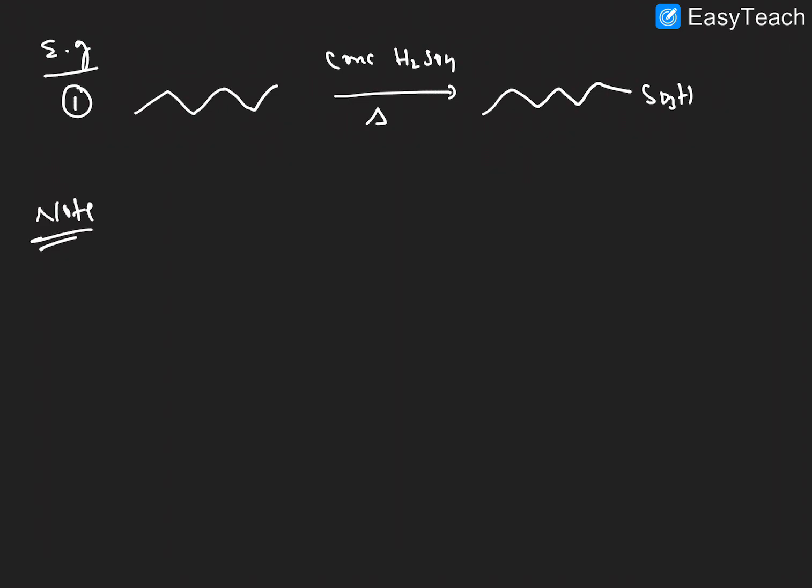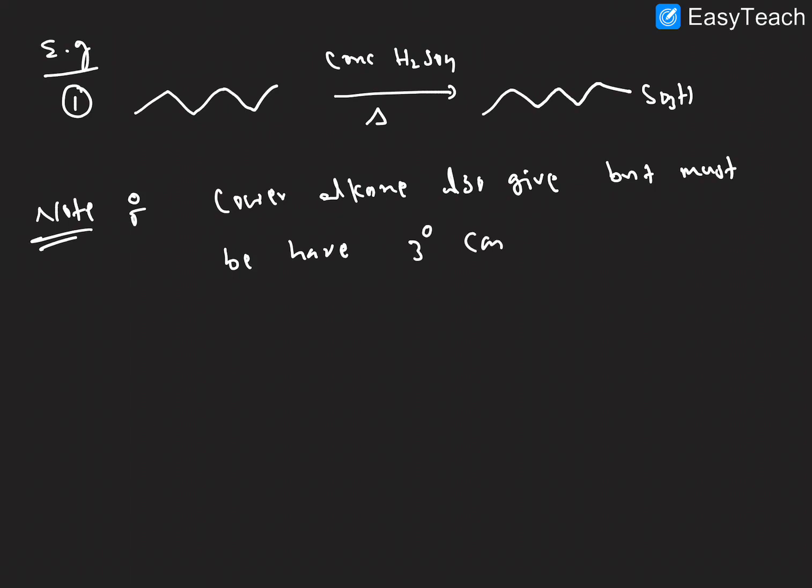One more important point: generally we said the lower alkanes do not give sulfonation, but there is one condition where they do. The condition is that lower alkanes also give it, but they must have a tertiary carbon; then only they give the sulfonation reaction, right?